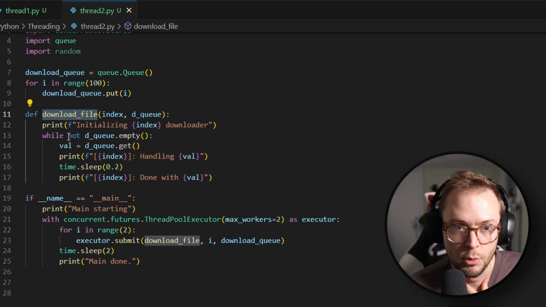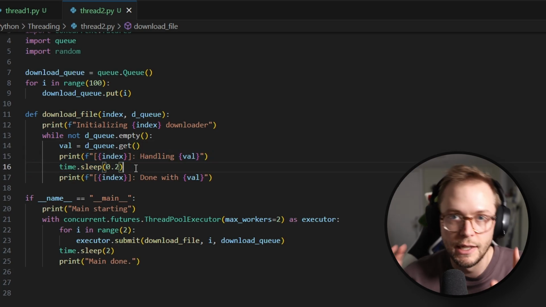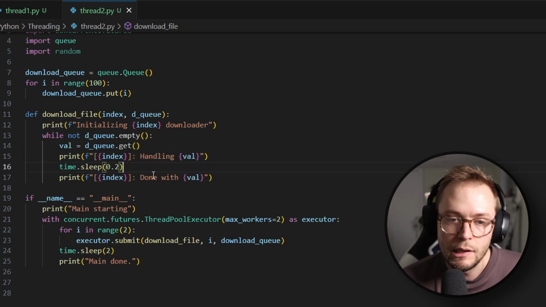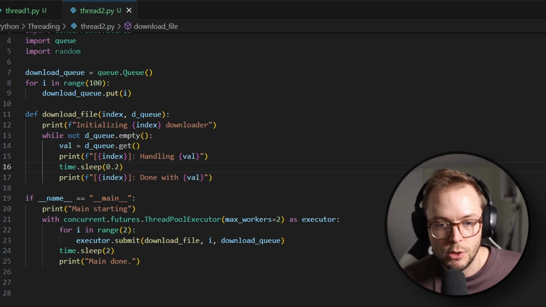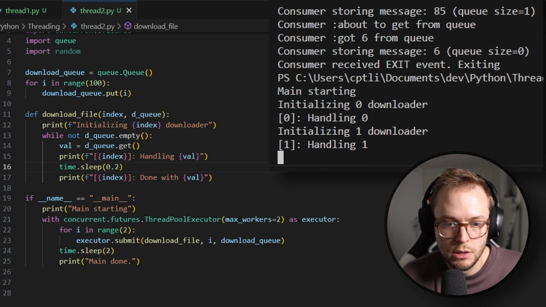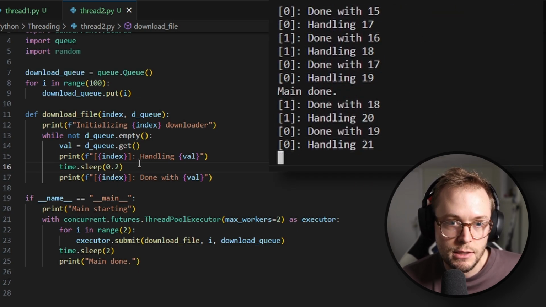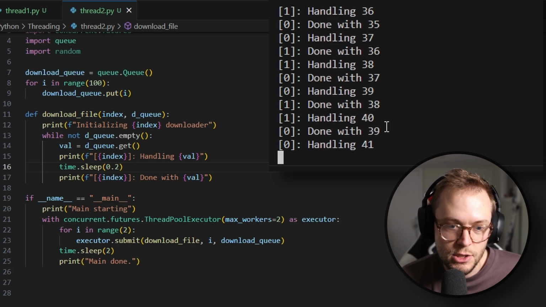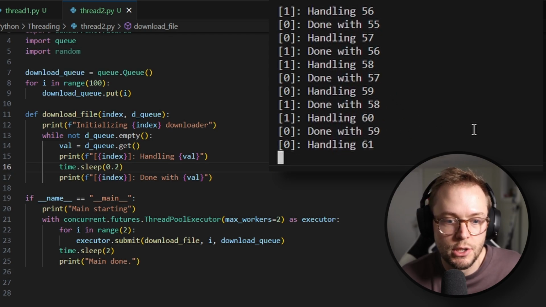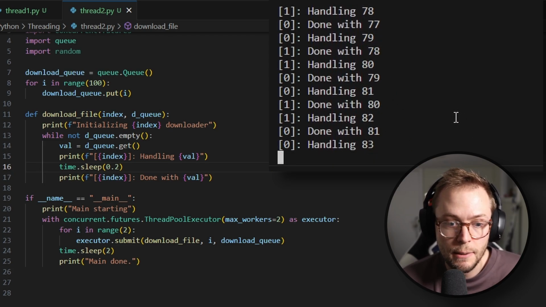So our download file will then say, while it is not empty, we're going to get the value from the queue. We're then going to sleep for 2 seconds, pretending it's downloading something very quickly. And then we can see what we get here. So if I run, thread 2, we can see it's taking the 0.2 seconds, but it's doing everything here. And eventually we should get to handling 99 and it will be done.